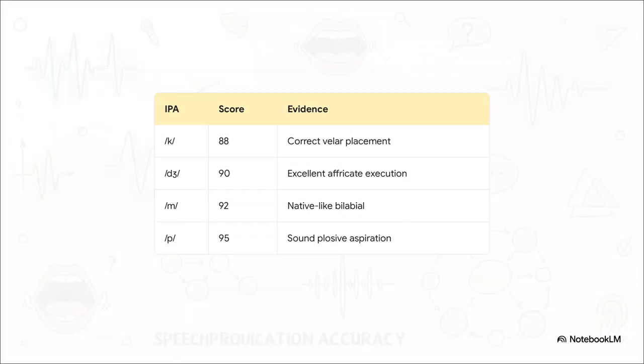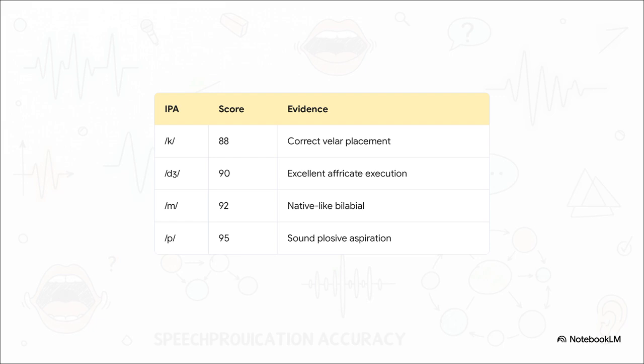Here's where we see highly stable articulations. The K scores an 88 with correct velar placement and aspiration. The J affricate is exceptionally well executed at a 90, successfully parsed in words like damage and surgery. But the real standouts? The bilabials. The M scores a 92, exhibiting a bilabial nasal resonance that is genuinely native-like, captured perfectly in membrane and pyramid.